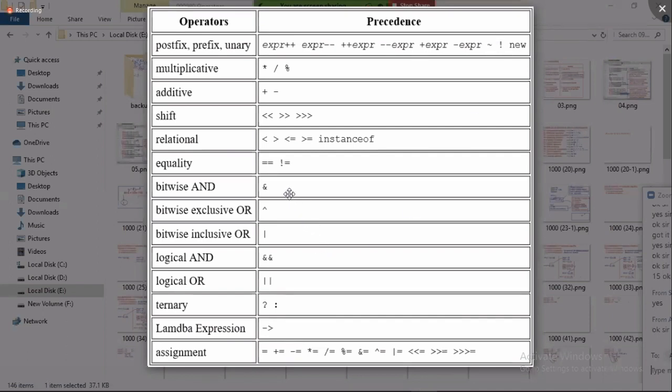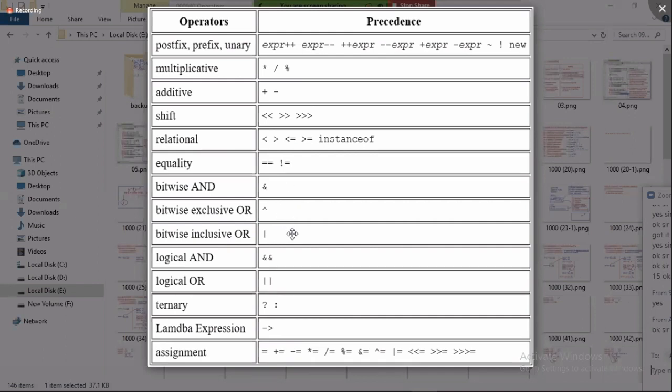The remaining binary operators are 3, but the 3 do not have equal priority. They have 3 separate priorities. Look there: single and is executed first, after that cap (exclusive or), and after that single or (inclusive or). So bitwise and, bitwise exclusive or, and bitwise inclusive or are executed in this order. Is my point clear?